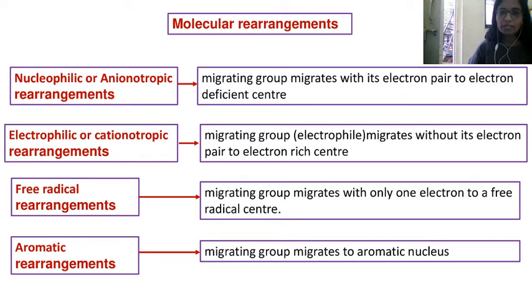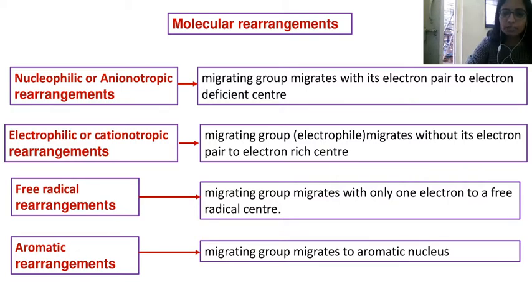Whereas electrophilic rearrangements, which are also called cationotropic rearrangements, are those in which the migrating group migrates without its pair of electrons to an electron rich center. Free radical rearrangements involve migration to a free radical center, whereas aromatic rearrangements are those in which the migrating group migrates to an aromatic nucleus.